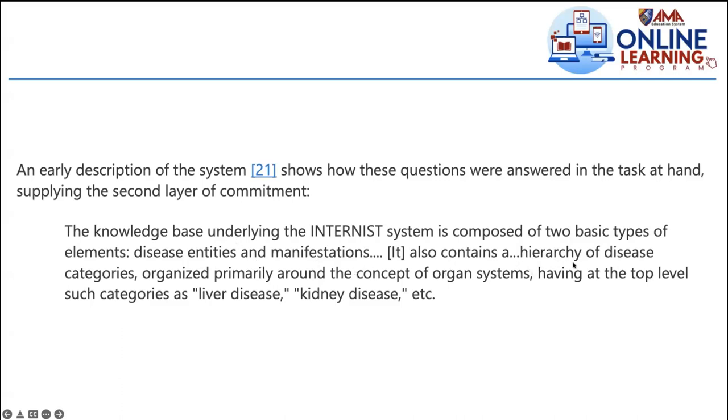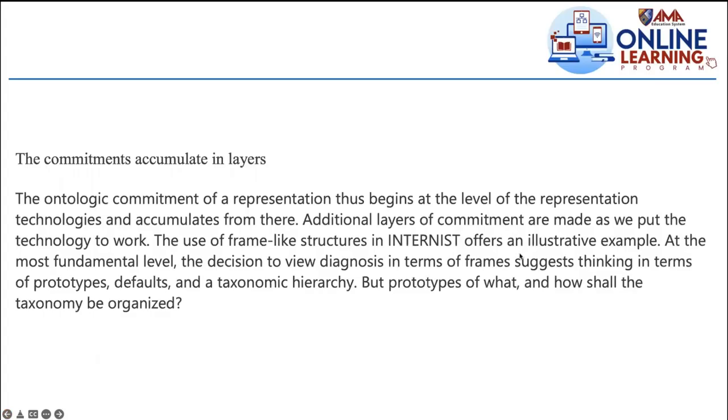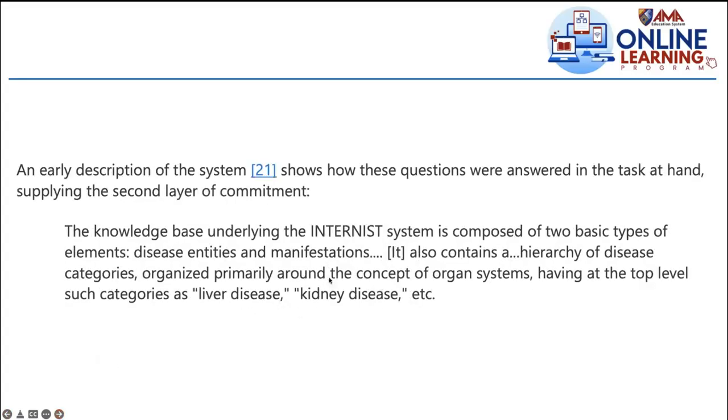So it also contains a hierarchy of disease categories, organized primarily around the concept of organ systems, having at the top level such categories as liver disease, kidney disease. So that's the next layer to be answered. How do you put this in terms of frames? How do you put this in the program, using frames? So what prototypes of what, and how shall the taxonomy be organized? When you talk of taxonomy, you're talking of categories, or classes, like liver disease, kidney disease.